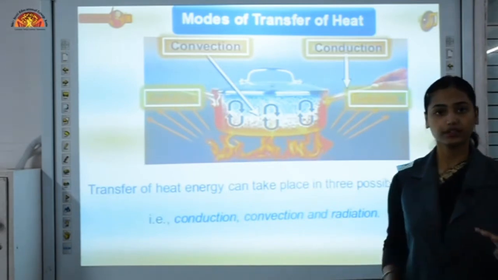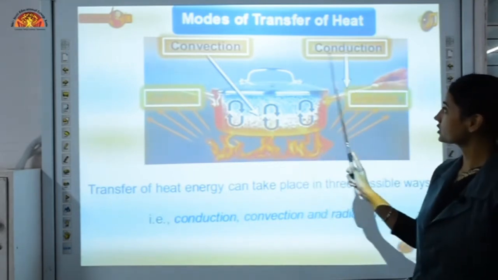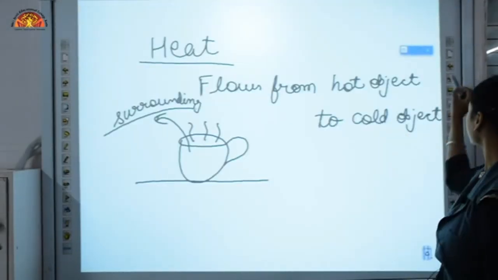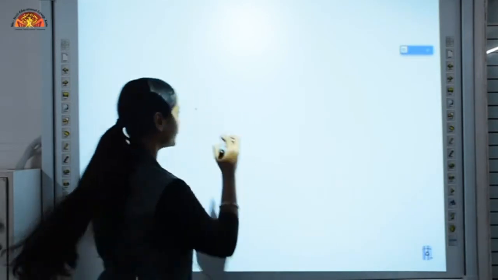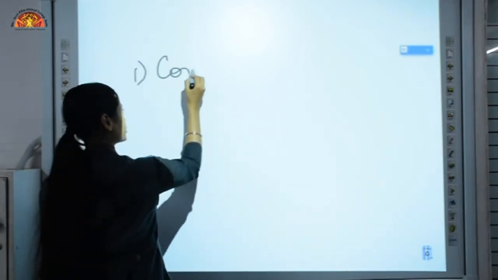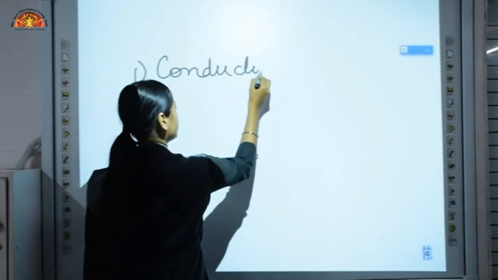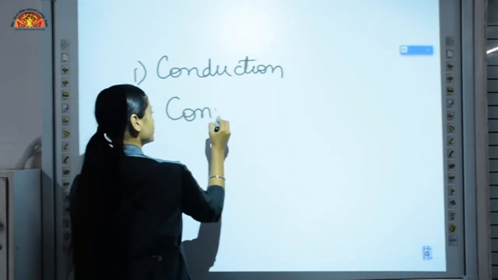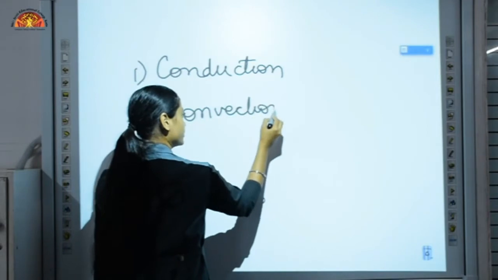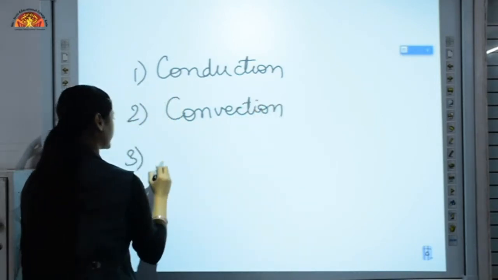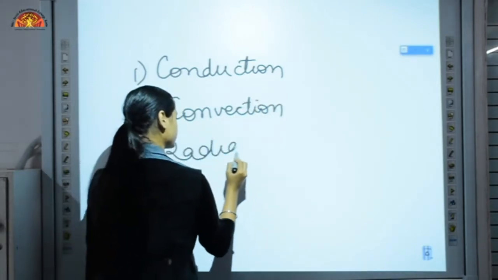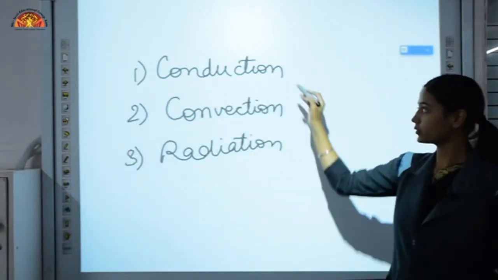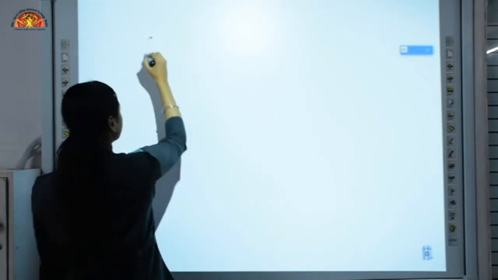We will discuss three modes: conduction, convection and radiation. What are the three modes of transfer of heat? First is conduction, then convection, and the last one is radiation. We will begin with conduction.